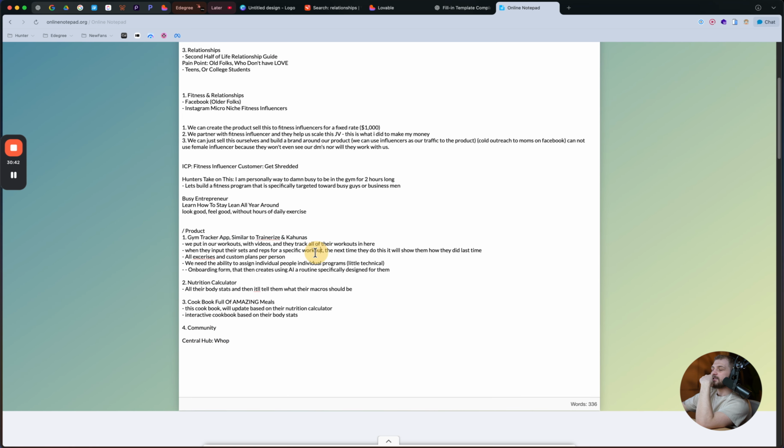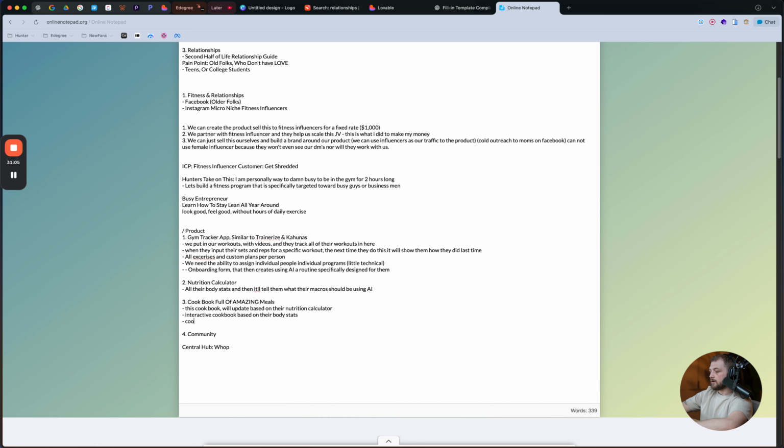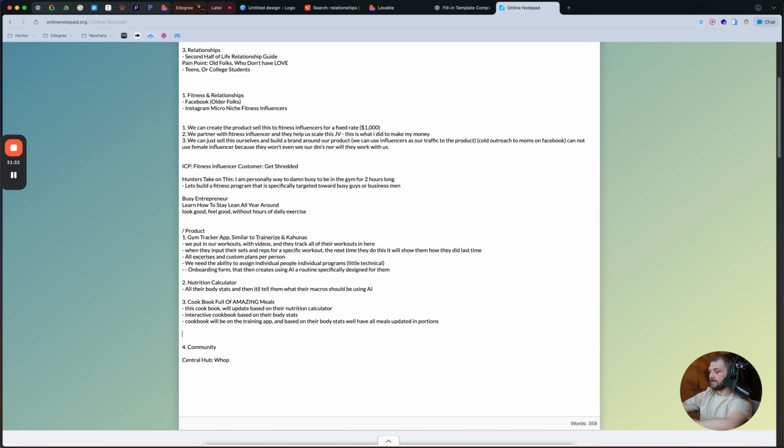Okay. So we're just going to have a gym tracker, like Trainerize or Kahunas. We're going to have a nutrition calculator that tells them what their macros should be using AI. Then we're going to have a cookbook full of amazing meals. The cookbook will be in the training app, and based on their body stats, we'll have all meals updated in portions. So we're going to need a ton of meals. We're going to need a list of meals.